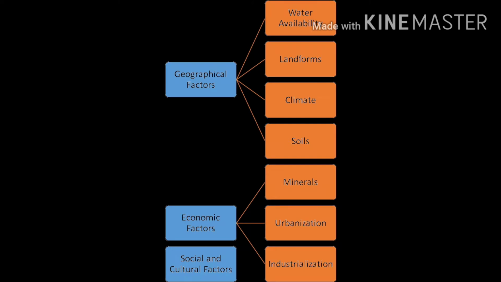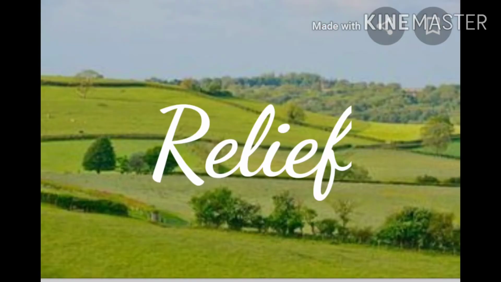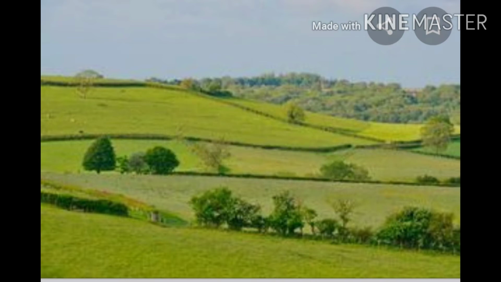Okay, let us see the first physical factor, that is relief. The plains support more population than mountains. Why? This is because the steep mountain slopes restrict the availability of agricultural land and the growth of industries, transportation and settlement. Thus, the Ganga-Brahmaputra plains of India are more densely populated than the Himalayas.